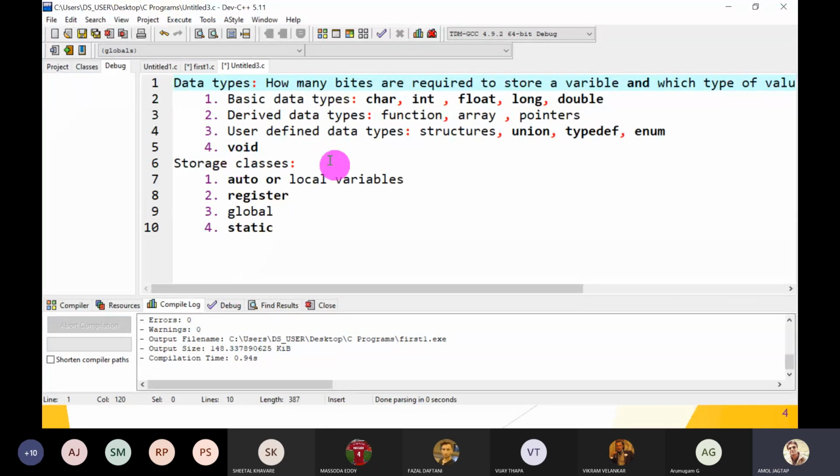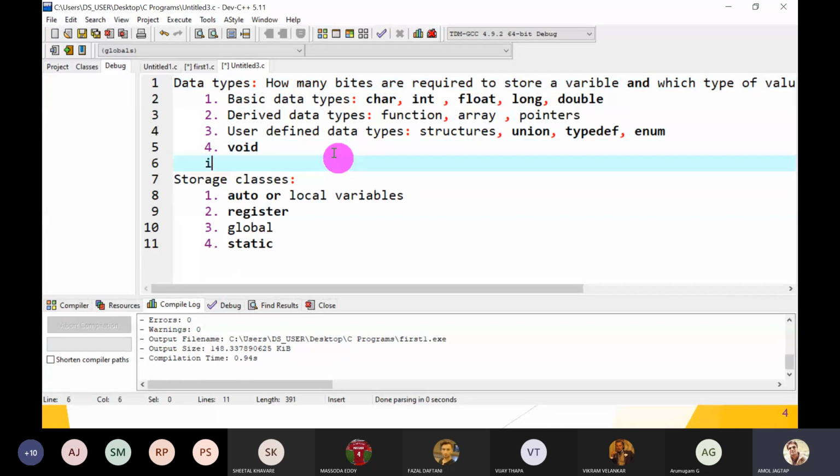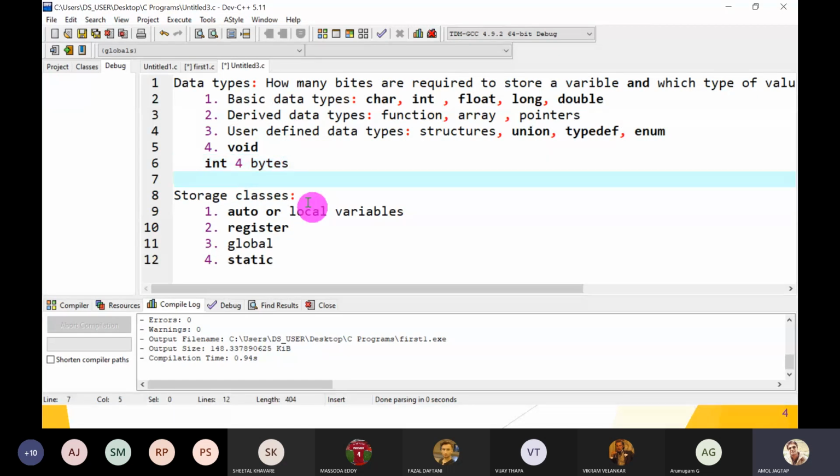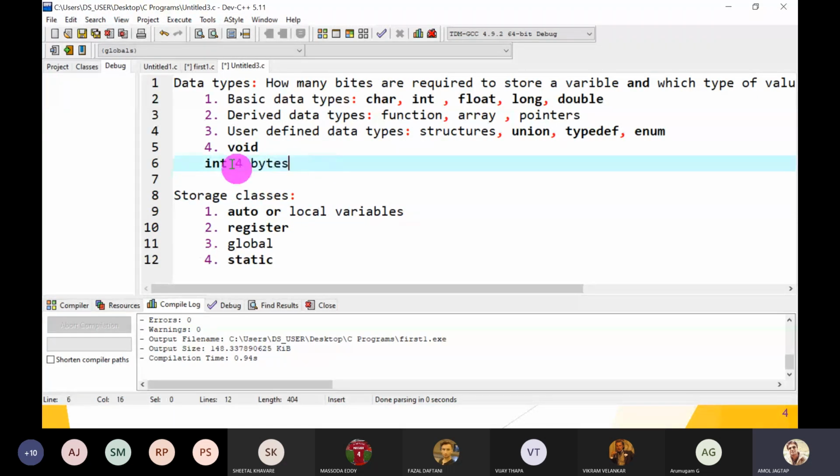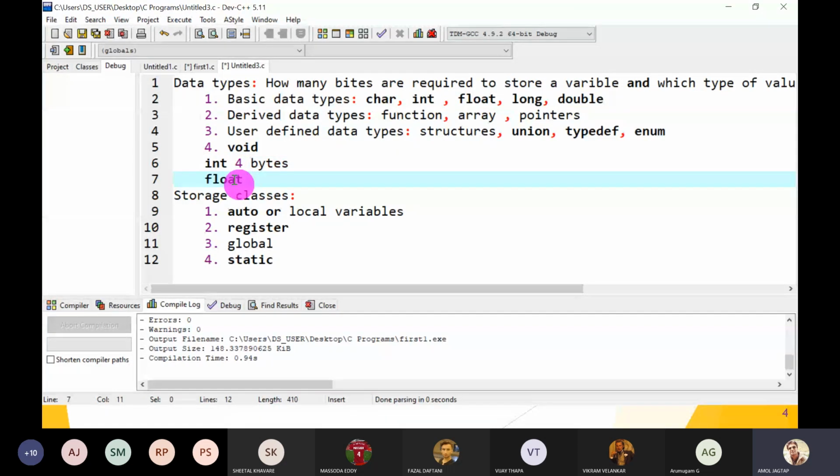How many bytes are required? For example, in this IDE, int requires 4 bytes because it is a 64-bit compiler. If it is 32-bit, then it requires 2 bytes. If it is traditional C, int requires only 2 bytes. It depends on the compiler. So here int requires 4 bytes. And what value do we store? Only integer values in the int variable. If it is float, then it requires 4 bytes, and we store floating values into a float variable.